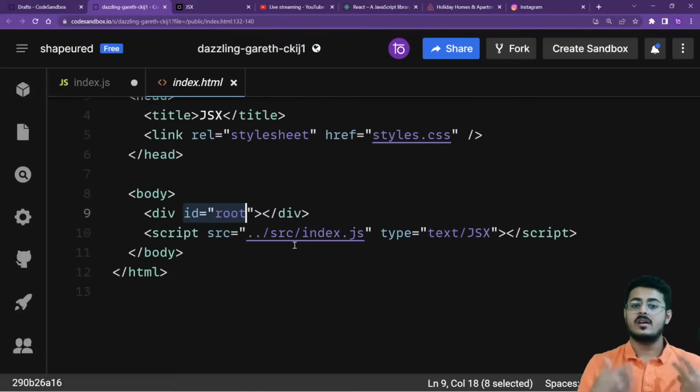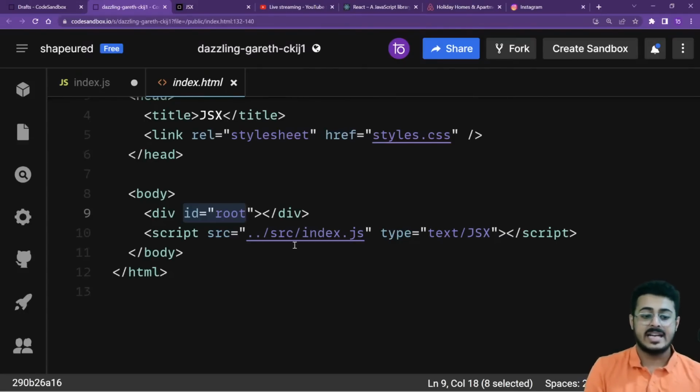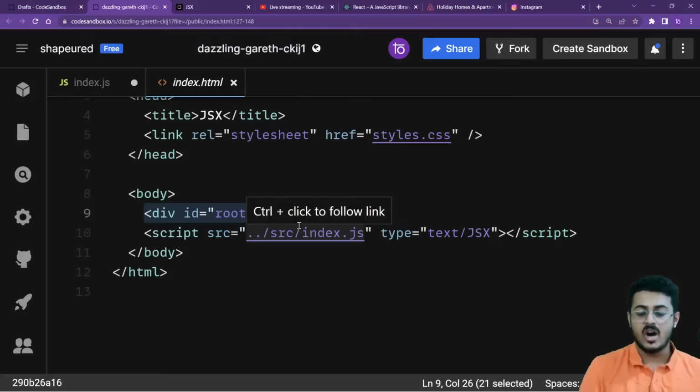Okay, so right over here, just like in school you have an ID, a roll number associated with you, I've given an ID, a roll number, to this particular div tag right over here. ReactDOM is a variable. As you're able to see, we have created var ReactDOM equals require react-dom.